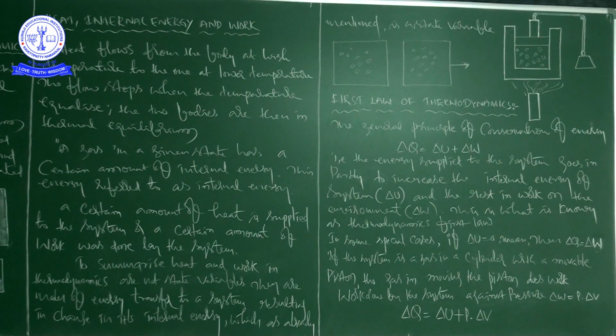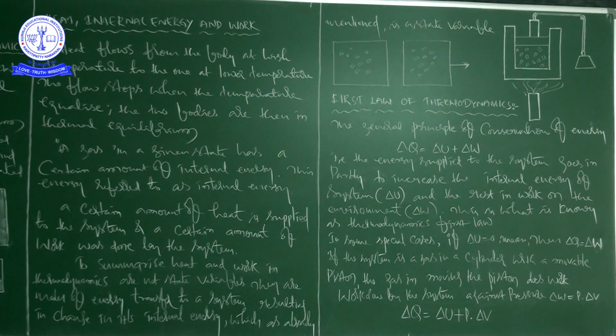Alternatively, we can first keep the volume constant and then keep the pressure constant. Since internal energy is a state variable, the change in internal energy depends only on the initial and final states and not on the path taken by the gas to go from one to the other. That's what we discussed when we had a discussion about internal energy.